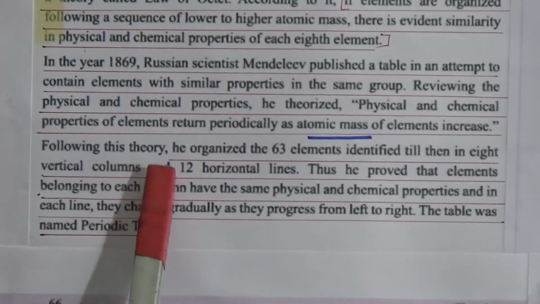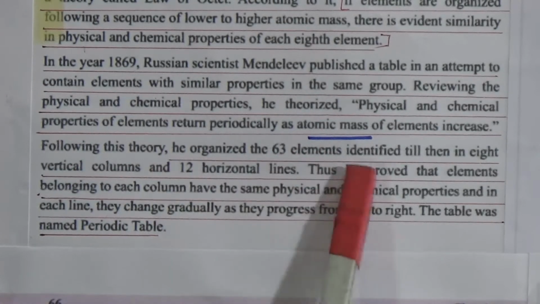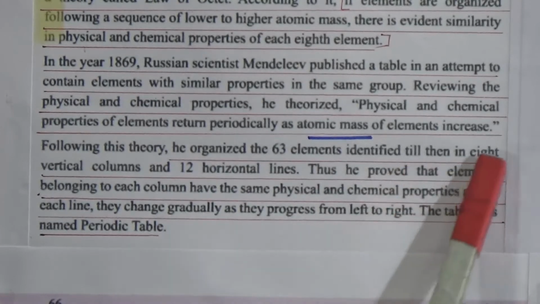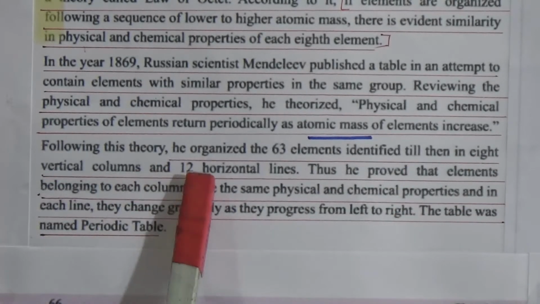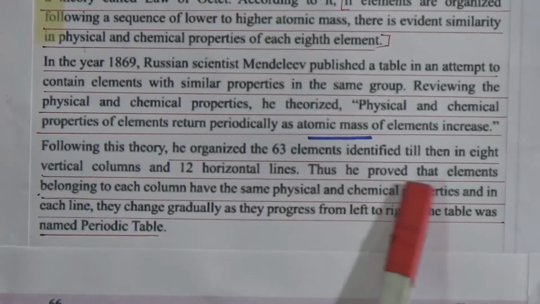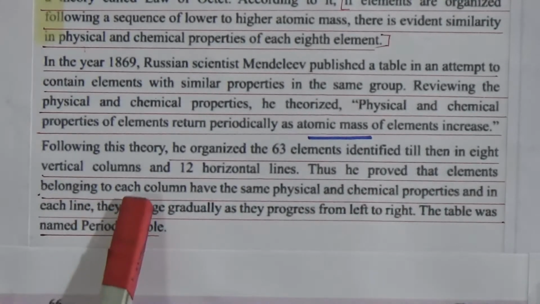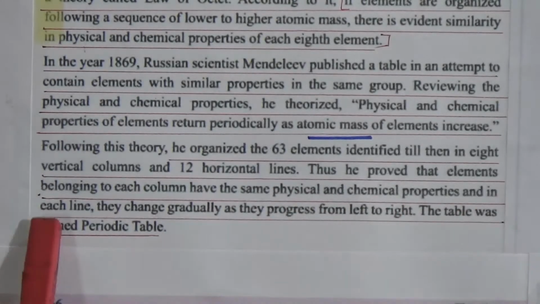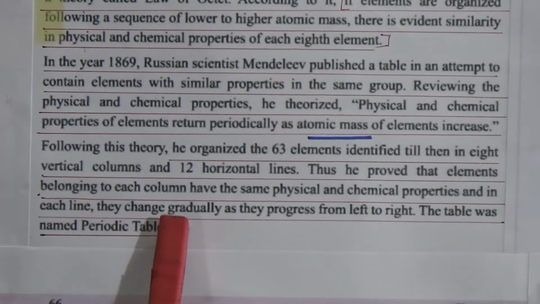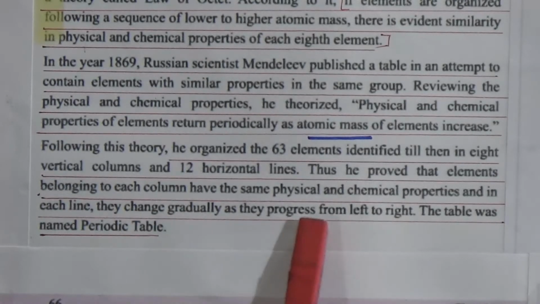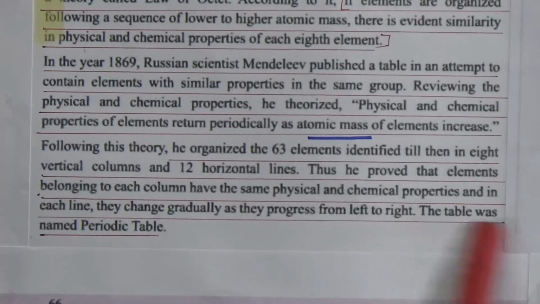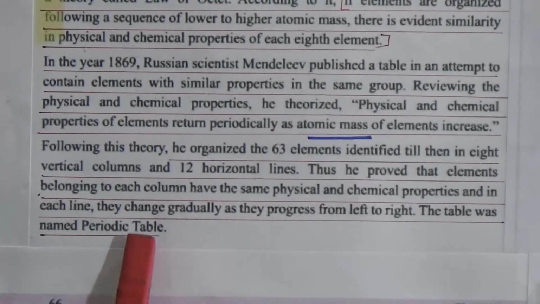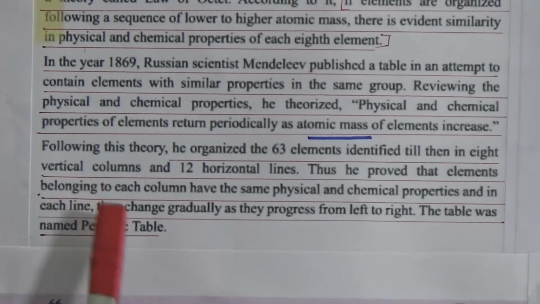Then following this theory, he organized the 63 elements identified. Till then it was 8 vertical columns and 12 horizontal lines, and thus he showed that elements belonging to each column have the same physical and chemical properties, and in each line they change gradually from left to right. The table was named the periodic table, and now we are learning about the modern periodic table, but it was the previous and first periodic table.